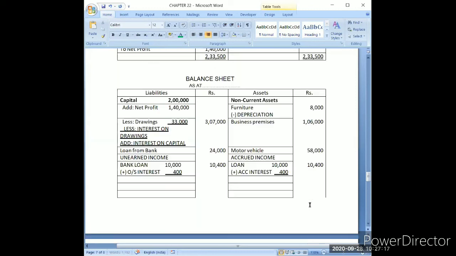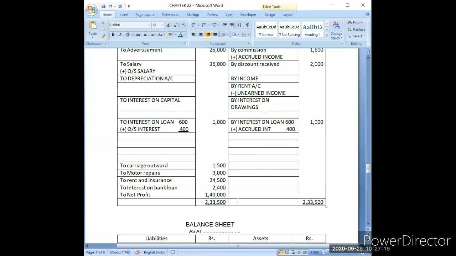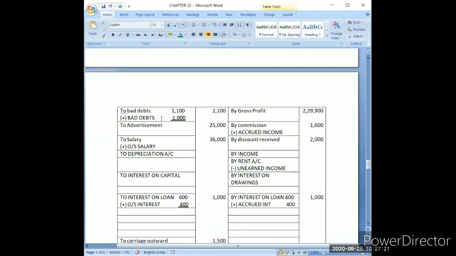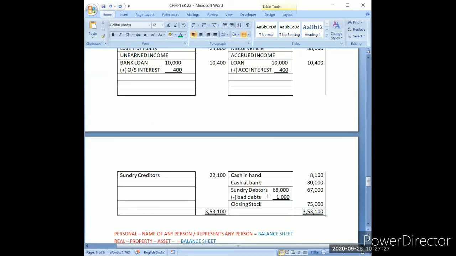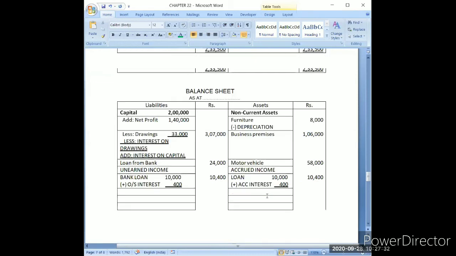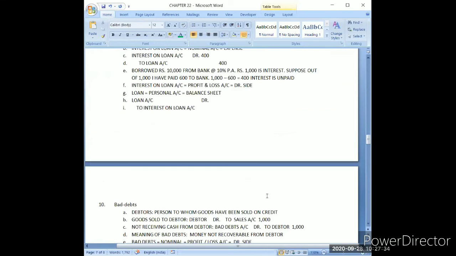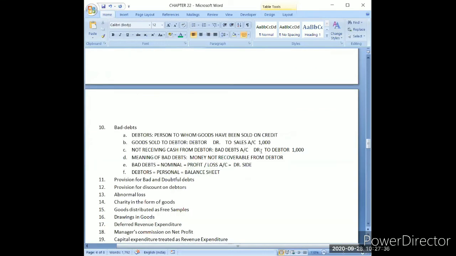Now you have got how to adjust 1,000 of bad debts. First, I have added it in bad debts in the profit and loss account, and then I have deducted it from the debtors in the balance sheet. And that is the effect of this journal entry. This one. If anything is not clear, let me know.